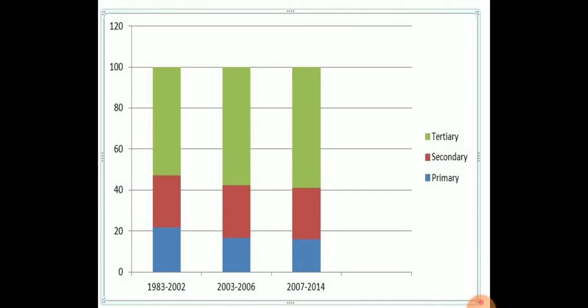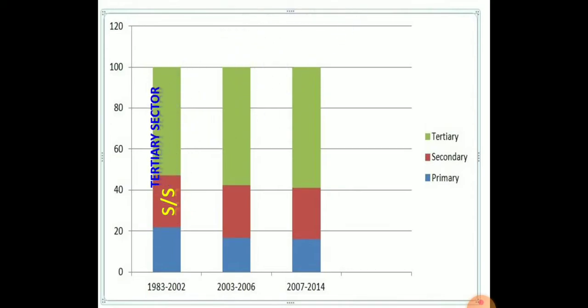Here we can take the financial year, which runs from the 1st April to 31st March. It means the value of goods produced in the primary sector from the 1st April to 31st March, from the secondary sector produced from the 1st April to 31st March, and the services produced from the service sector from the 1st April to 31st March is what is going to be added. That is the final goods and services value.